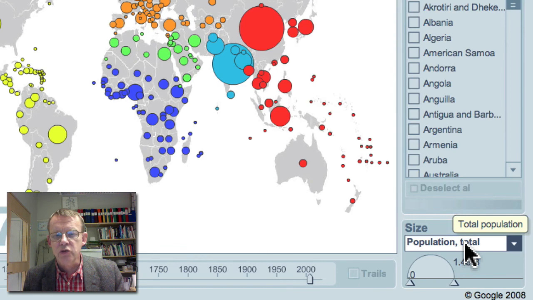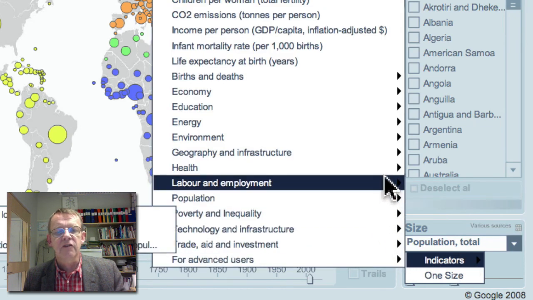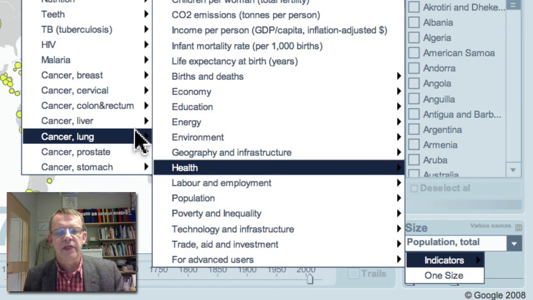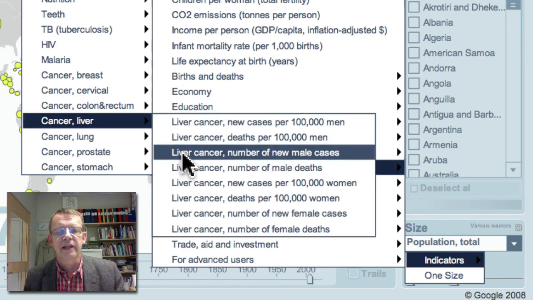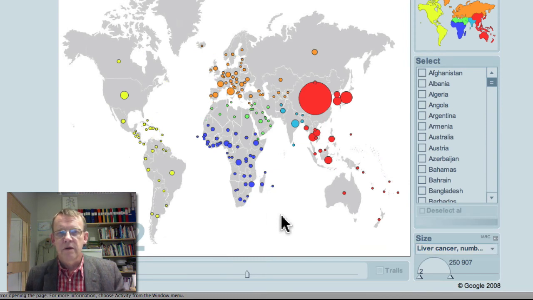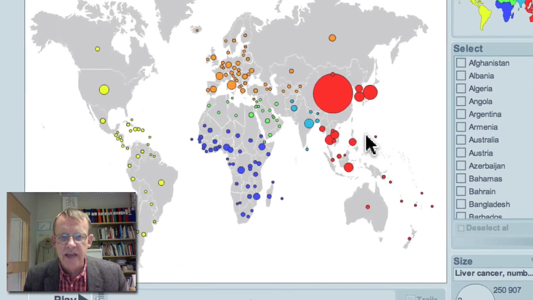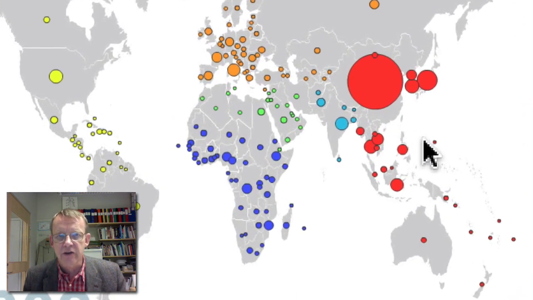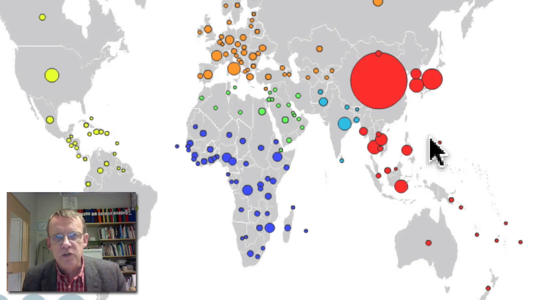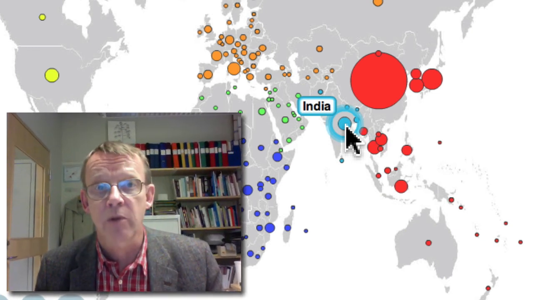And we can change to show the number of cases of liver cancer in each country by going to indicator, by going to health, and then to cancer, liver, and liver cancer, number of new male cases. It's very dramatic. Most of the cases is in China and neighboring countries in East Asia, the red bubbles. Is that because China has such a big population? No, it can't be, because India has a much smaller bubble. It's more rare, liver cancer among men in India.